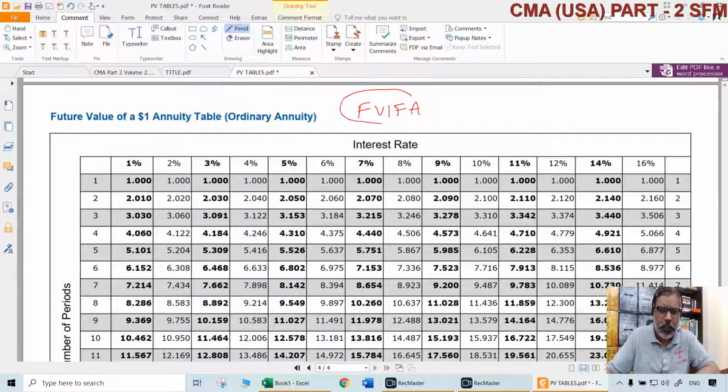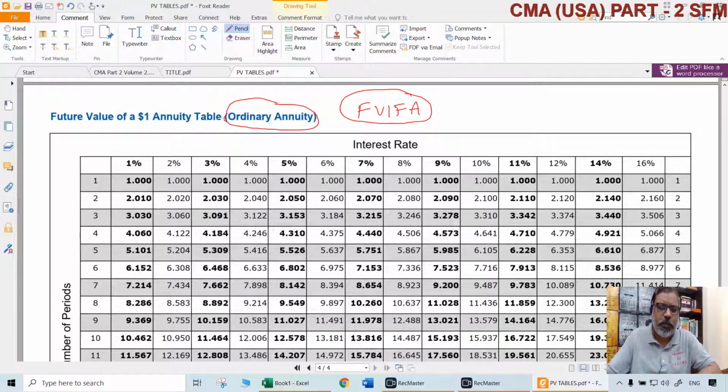We have seen that already. This is the name given to this table. If it is an ordinary annuity, then how to convert an ordinary annuity into an annuity due? So many things can be done. Actually, there can be a separate table also for annuity due, but unfortunately, most of the times we will not be provided with that table.